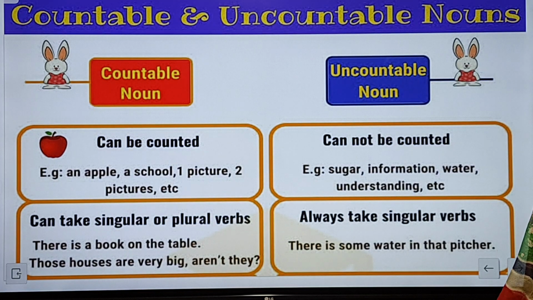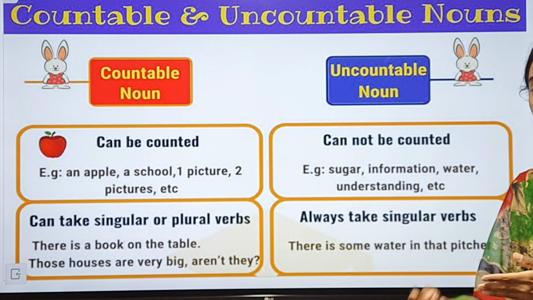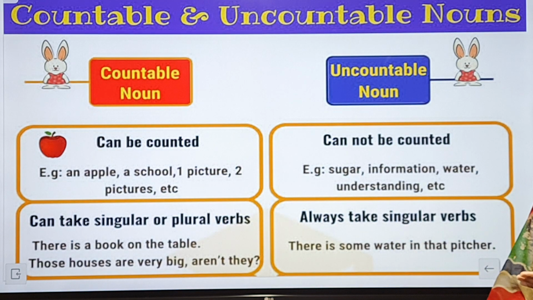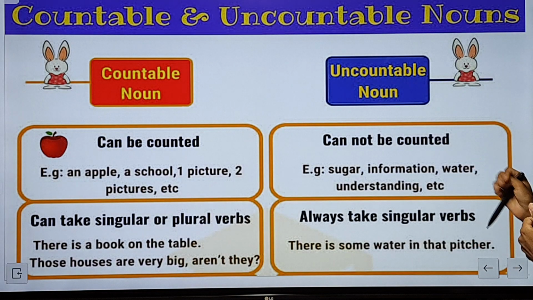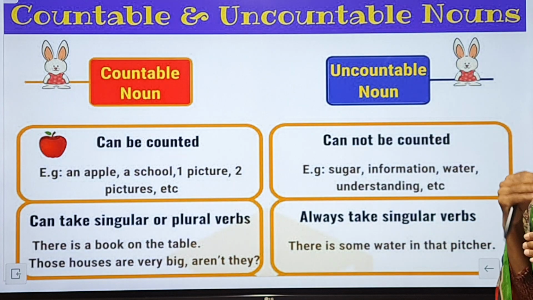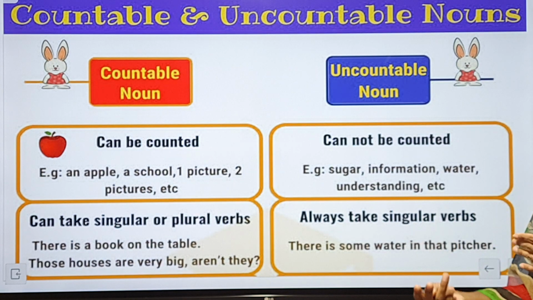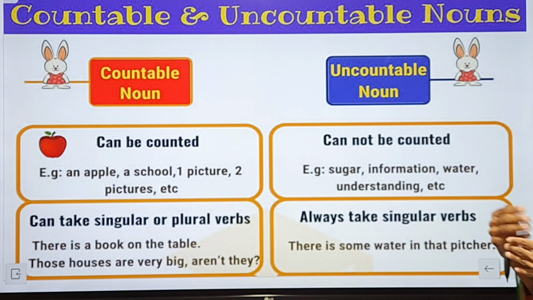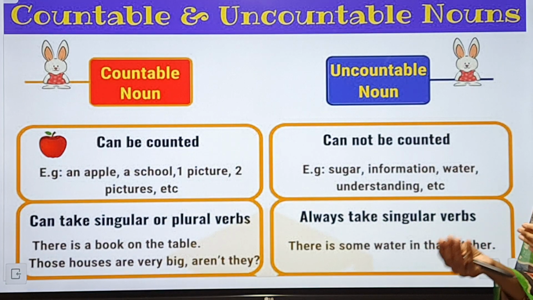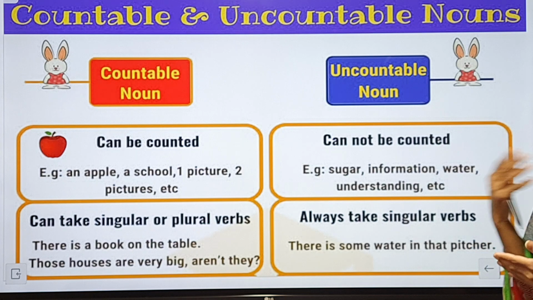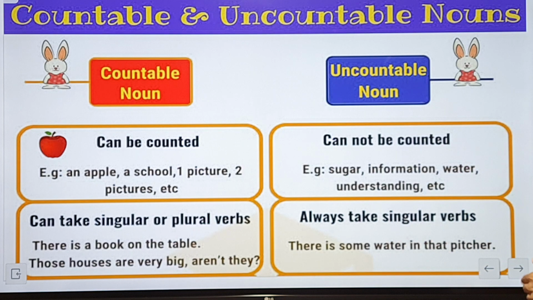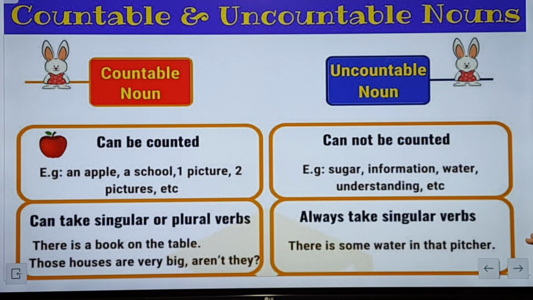We cannot count information. We can talk about some of these nouns, though we are not able to tell the quantity. For example, information and understanding can be talked about, but we cannot measure or count them. They always take singular verbs.